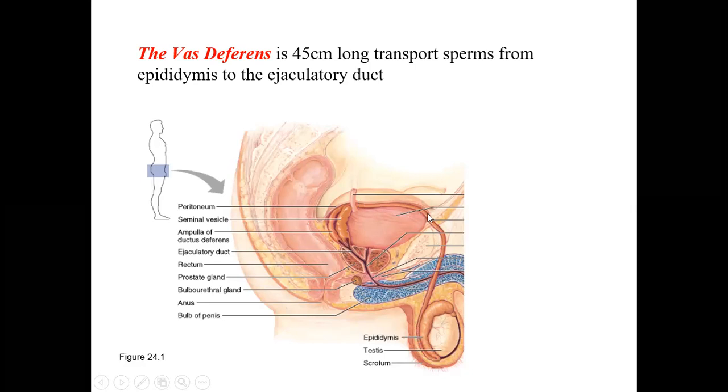This is the long tube called the vas deferens, almost 45 centimeters long, transporting the sperms from the epididymis to the ejaculatory duct. They are taking the sperms from the scrotum, from the epididymis, back into the pelvis, and from there into something called the ejaculatory duct. We'll see what the ejaculatory duct is.